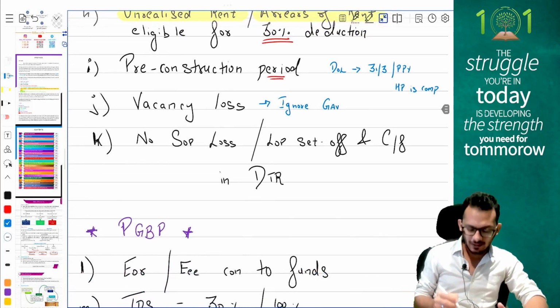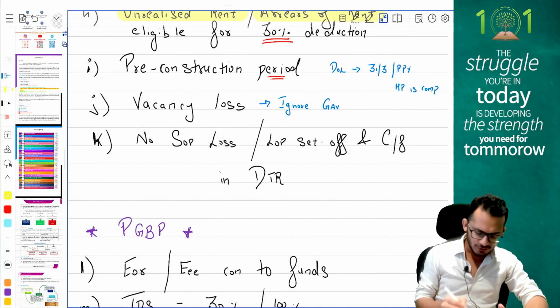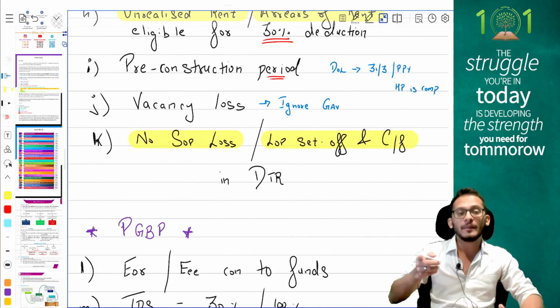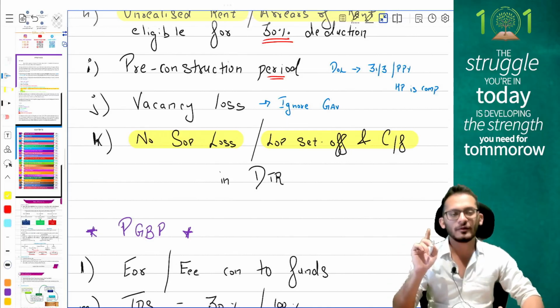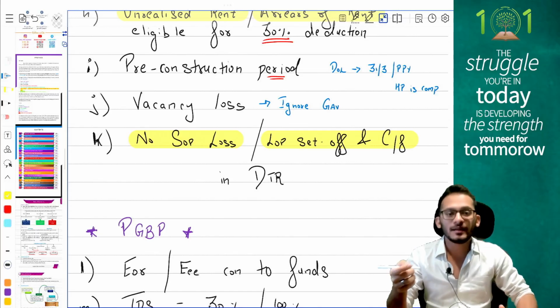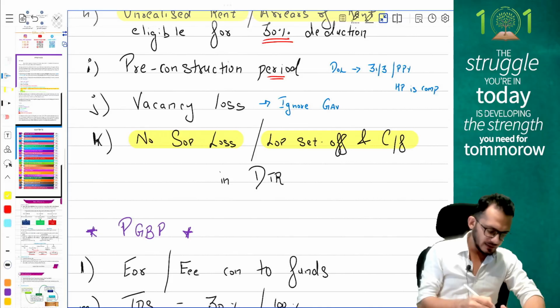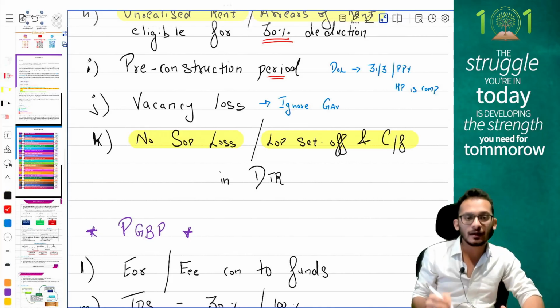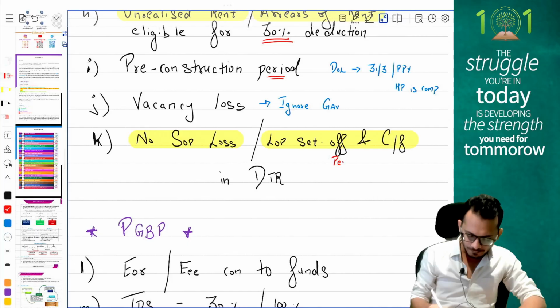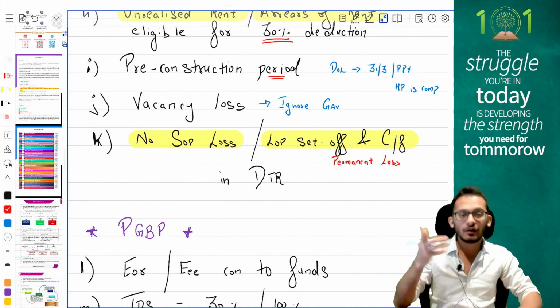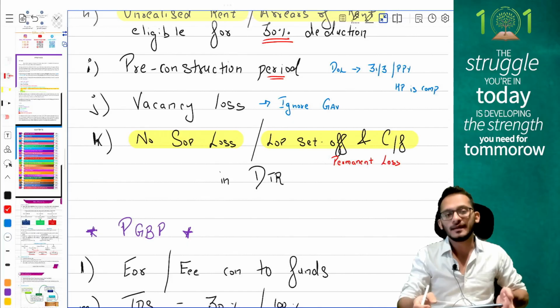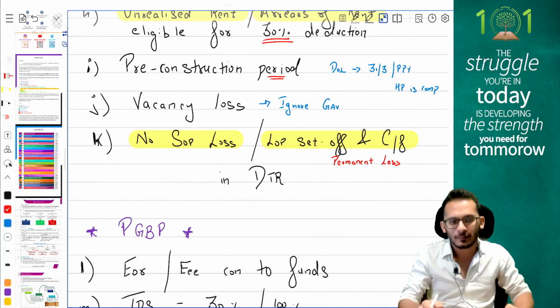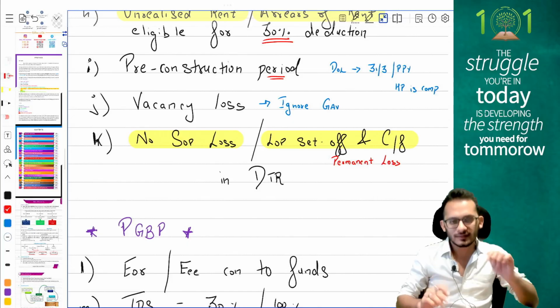Final thing from your DTR provisions: income tax says that when it comes to DTR, no SOP loss can be claimed, and whatever HP loss you have from LOP property can only be set off against HP income of the current year. If you have HP income of the current year, set off the loss. If you don't have, then the loss lapses permanently. You cannot set off against other heads of income, nor can you carry forward. Both the losses will permanently lapse when it comes to DTR provisions. Yes or no? Yes. Beautiful.